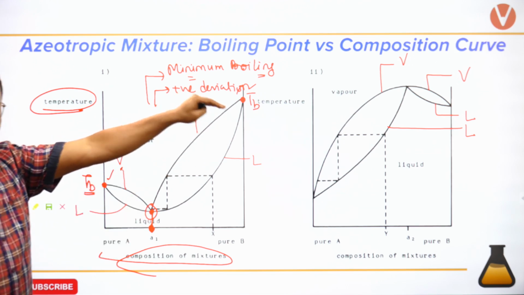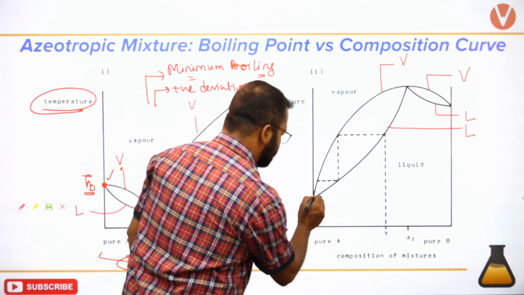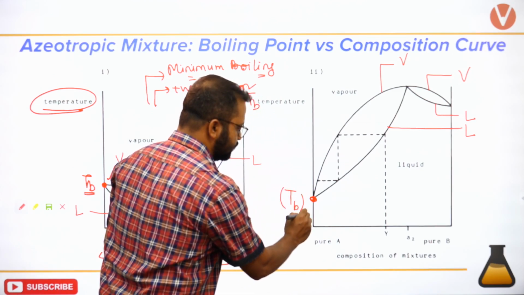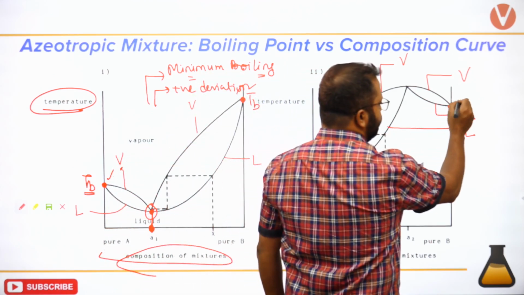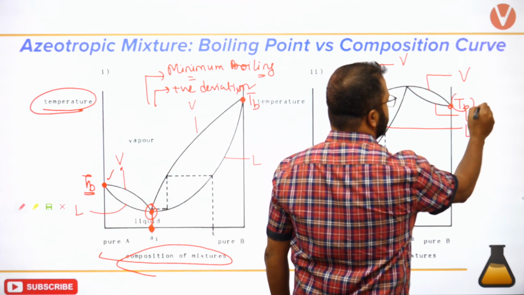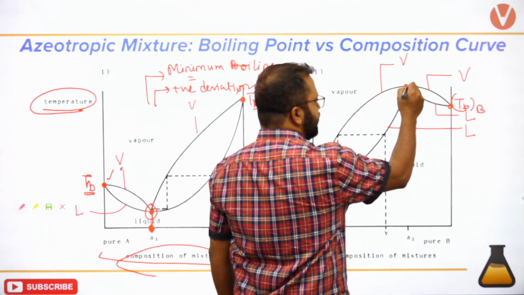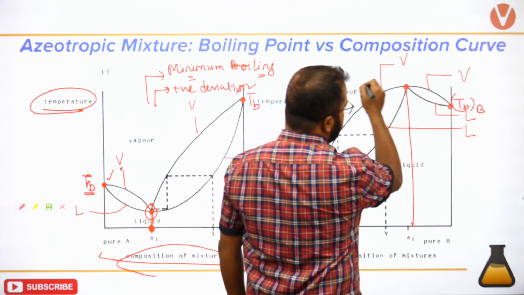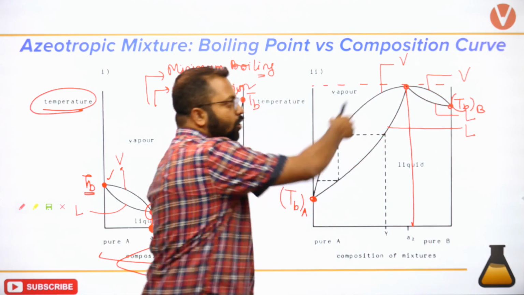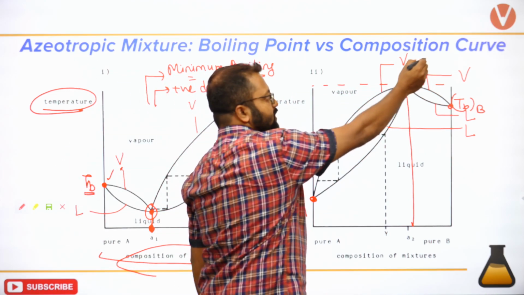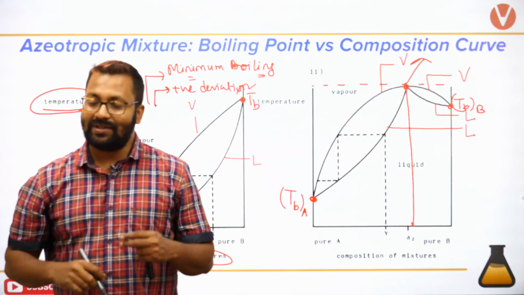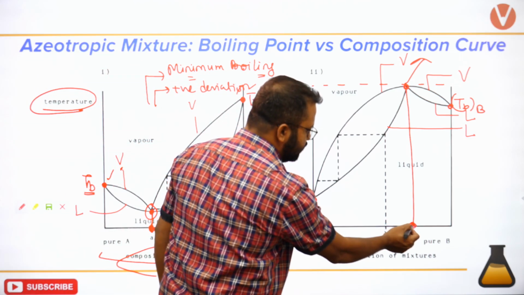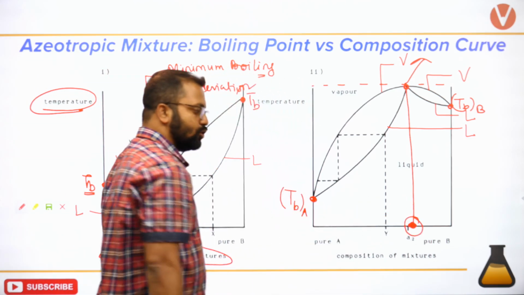If we analyze that one, boiling point of component A, this is boiling point of component B, and the boiling point at this composition is higher than either A or B. So this represents maximum boiling azeotrope, and this is the composition when we obtain an azeotropic mixture.